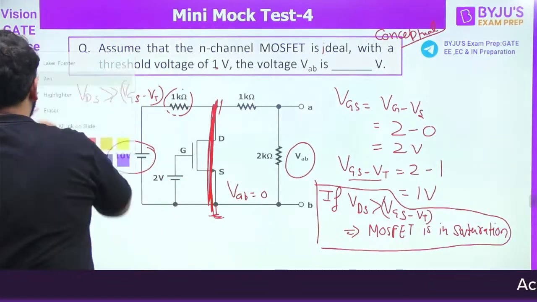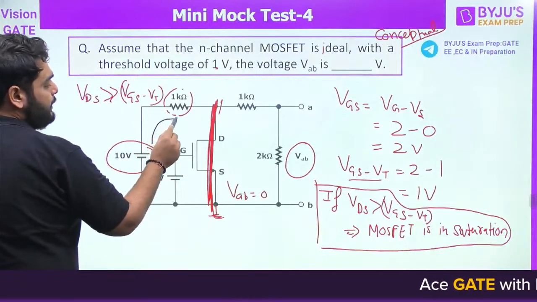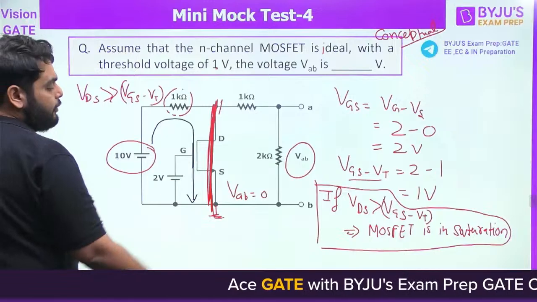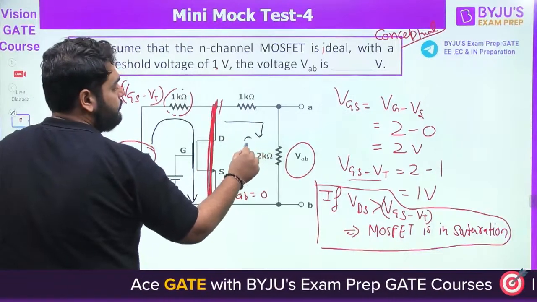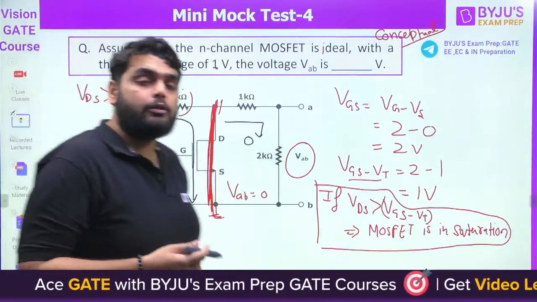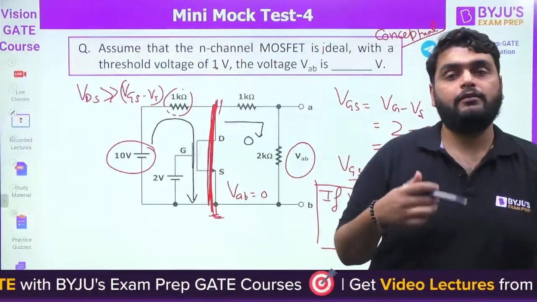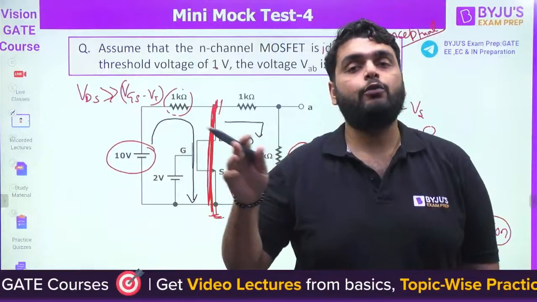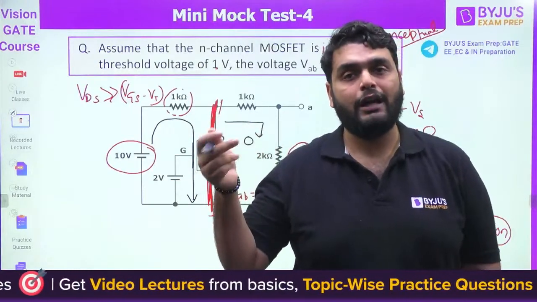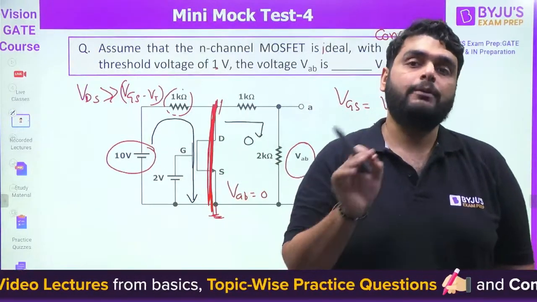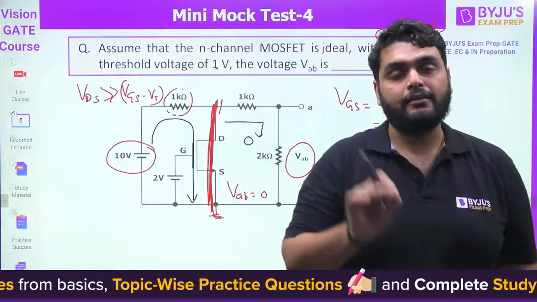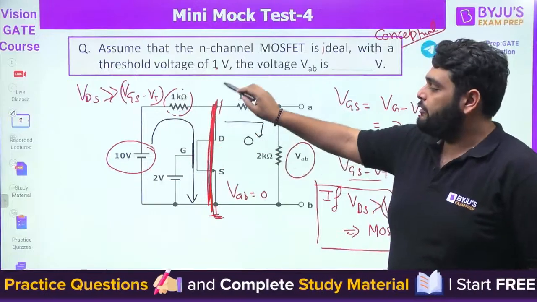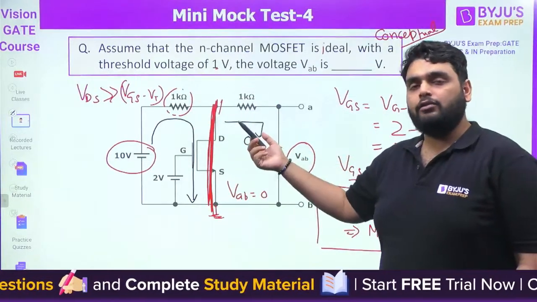If this is a short circuit, the current from the source will be supplied from here only, and there will be no current here, 0. For a MOSFET, there is one more property. When it is in a linear region or in a triode region, always remember it can be replaced by a resistor, a resistive load. So if this condition is not satisfied here, then we replace it by a resistor and then solve the question.